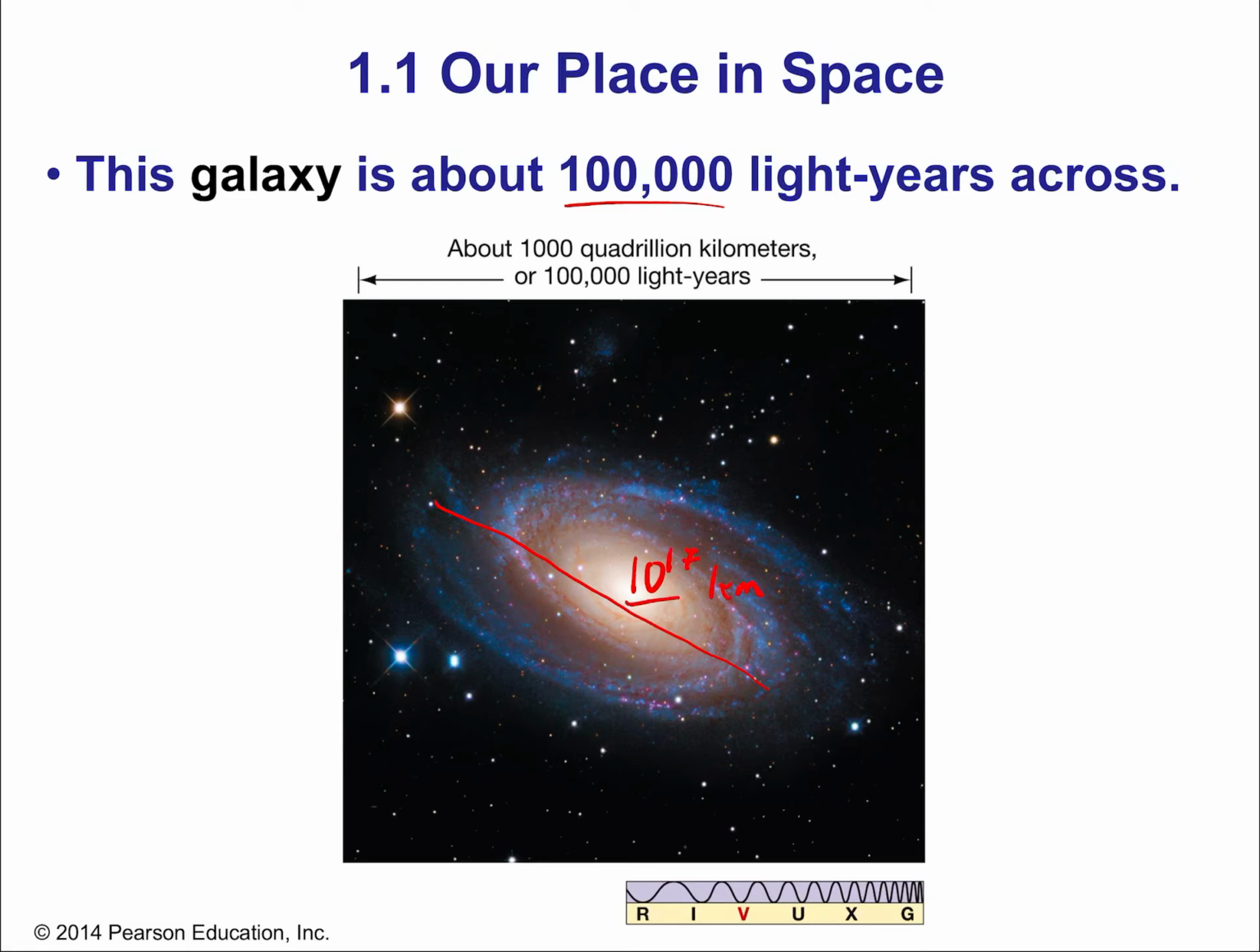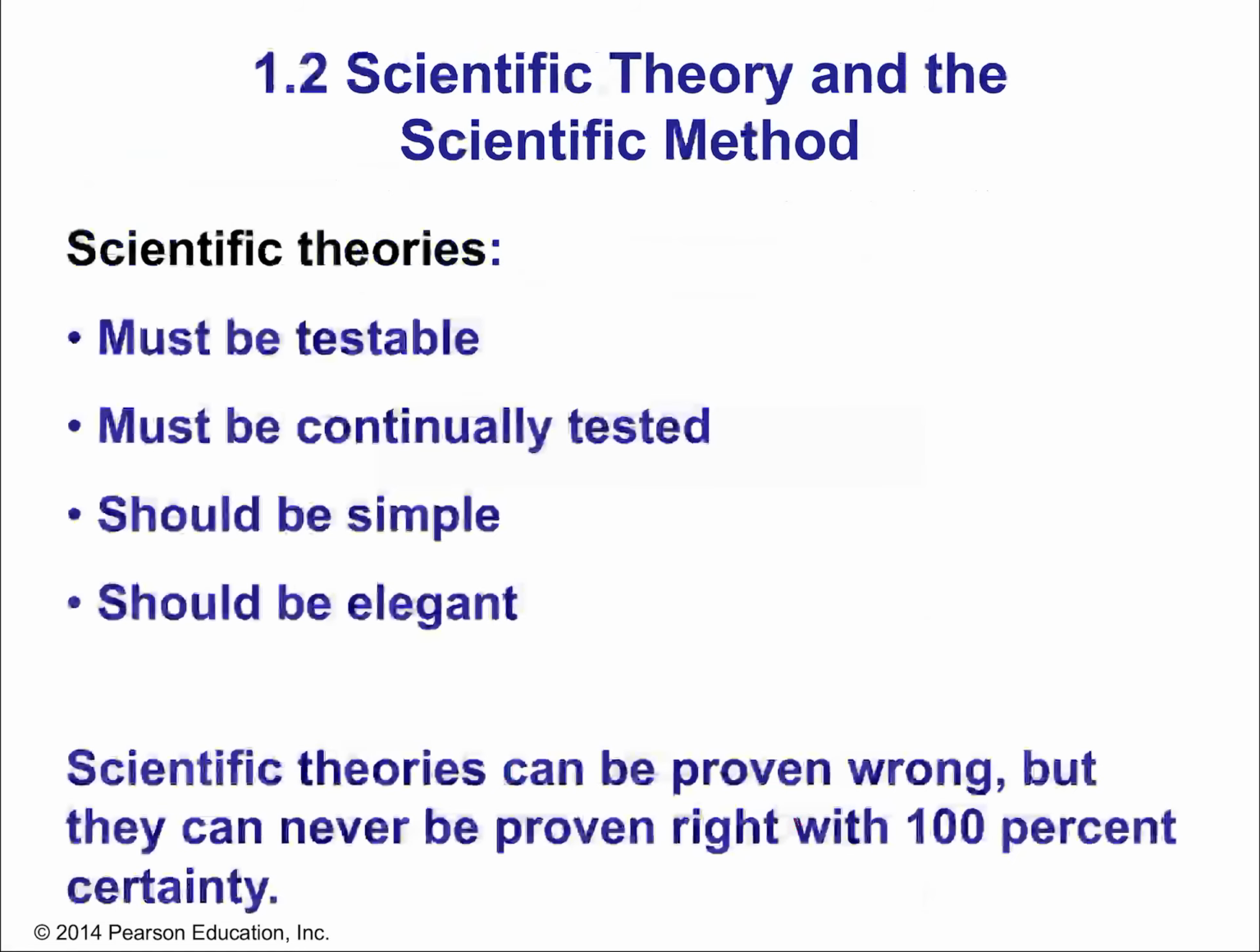That's 17 zeros. Also, just the fact that light, the fastest thing in the universe, something that travels so quickly that it can circle the Earth many times over in just a fraction of a second, takes 100,000 years to stretch across the galaxy. And the galaxy is just one of many. Okay, so those scales are unimaginably large.